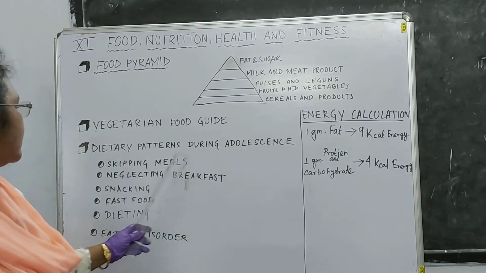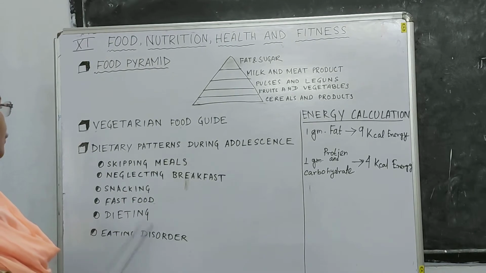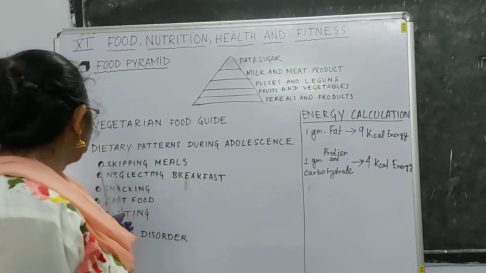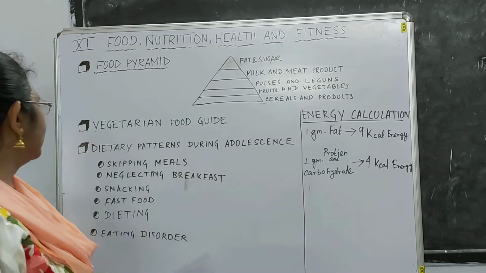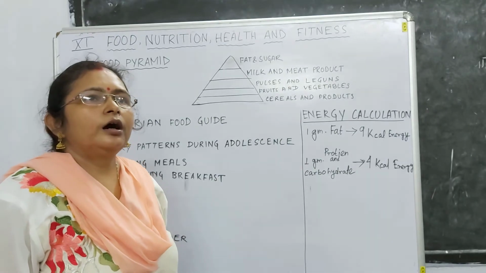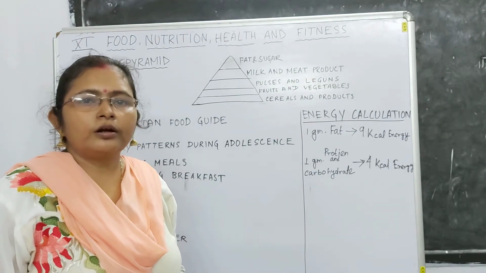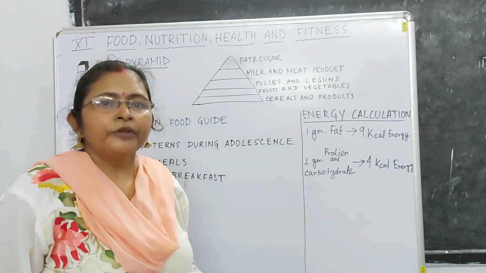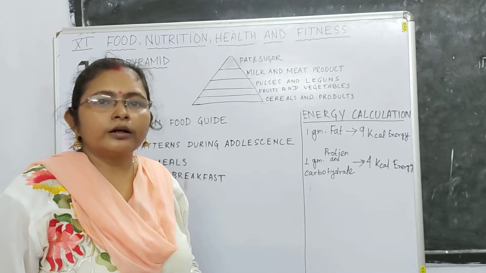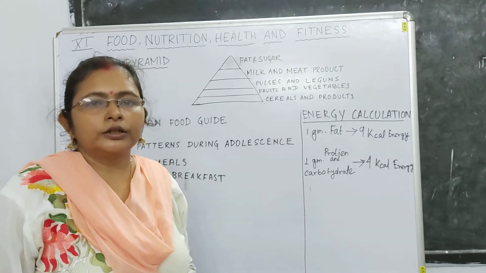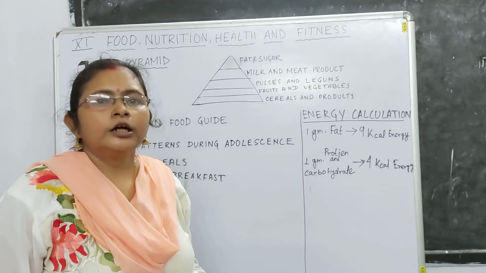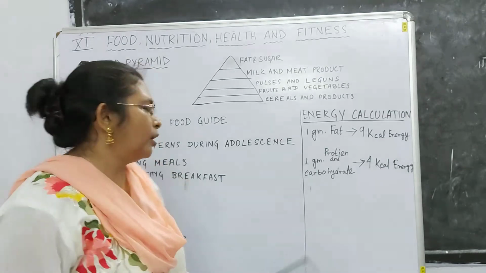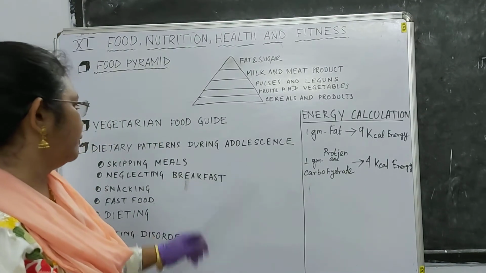Now in this dietary pattern of adolescence, there are a few things which cause different types of nutritional disorder. What are they? First point is the skipping of meals. Skipping of meals means when you are going for tuitions or anything, at that time we always try to skip meals, because your class seems more important than your breakfast or lunch. This skipping of meals causes gastric secretion in the empty stomach, which later develops gastritis.